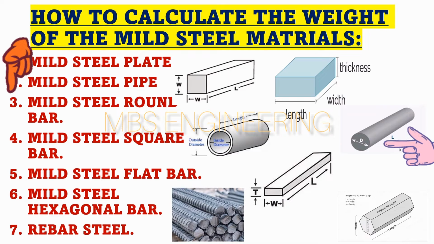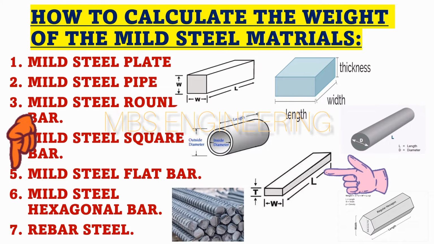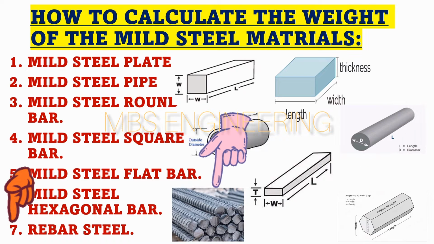The third topic is volume and weight calculation of the mild steel round bar. The fourth topic is volume and weight calculation of the mild steel square bar. The fifth topic is volume and weight calculation of the mild steel flat bar. The sixth topic is volume and weight calculation of the mild steel hexagonal bar. The seventh topic is weight calculation of the rebar steel.